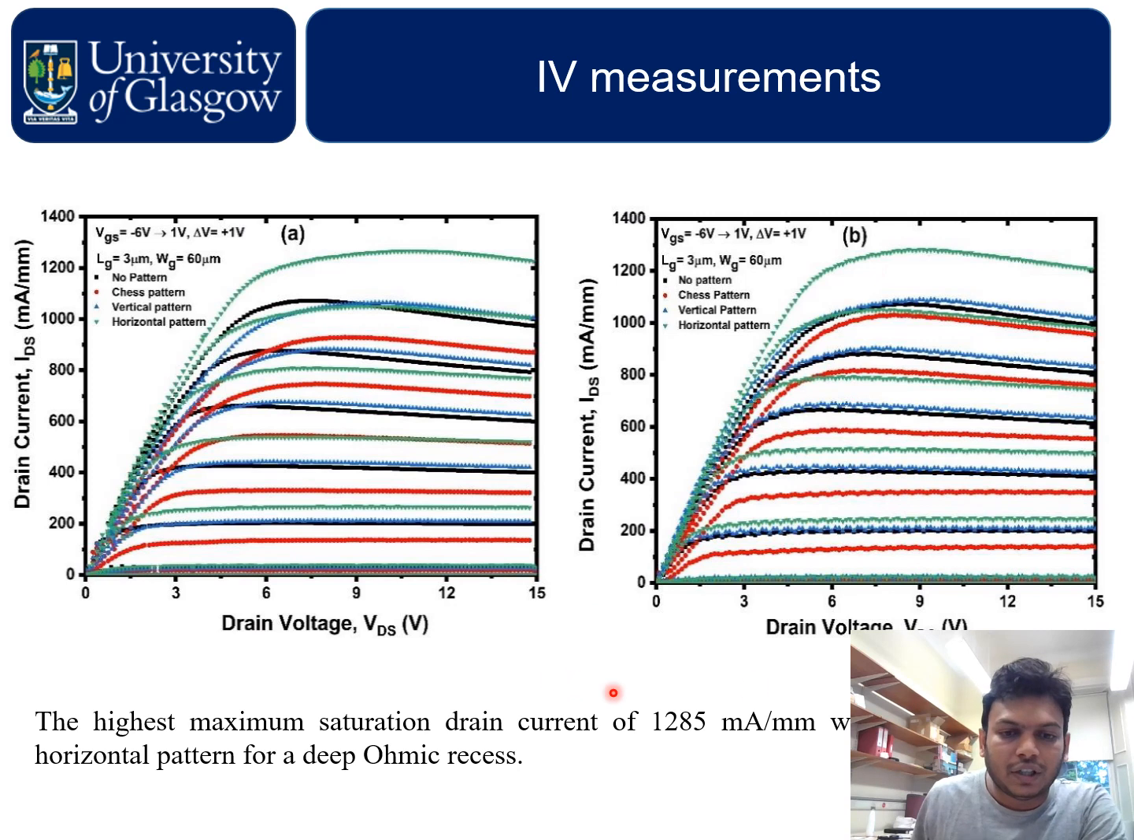IV measurement. The maximum saturation drain current of 1285 milliamps per millimeter was observed in the horizontal pattern for a deep recess, as you can see in figure B. Compared with the no pattern device, we got around 200 milliamps more saturation current in the horizontal pattern.